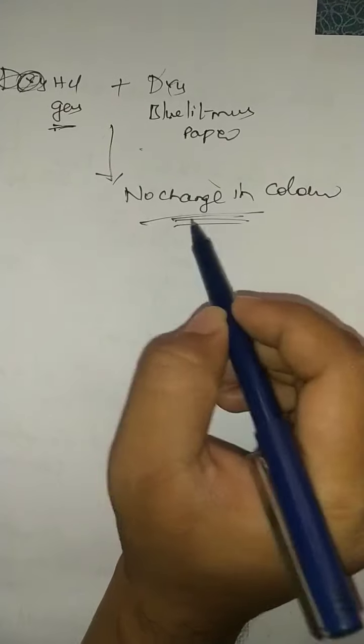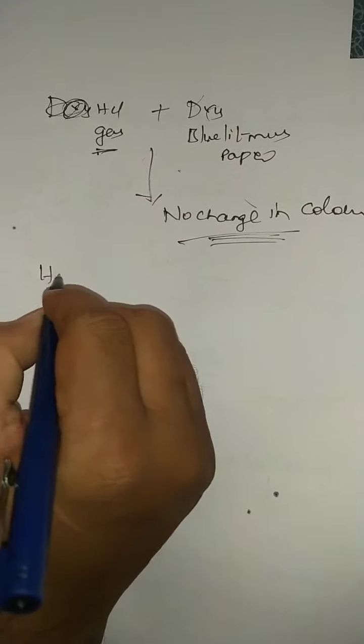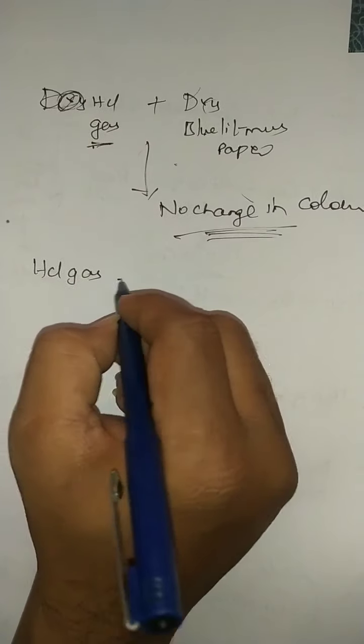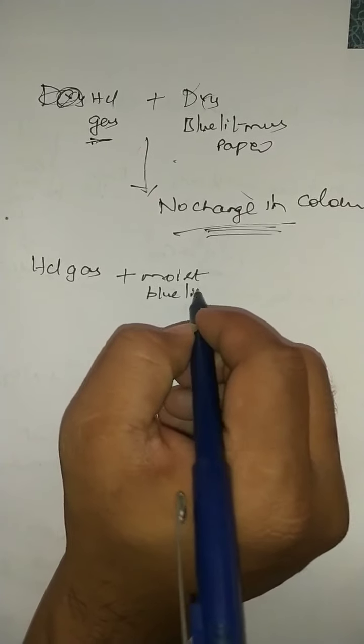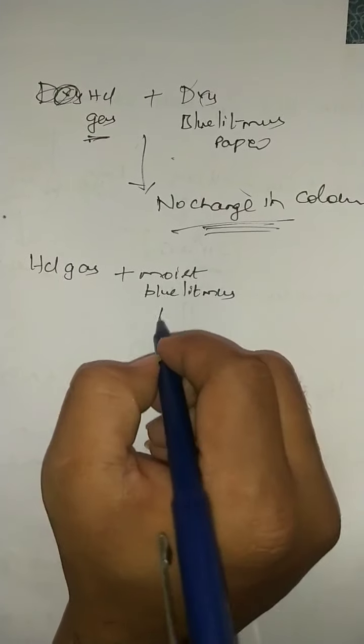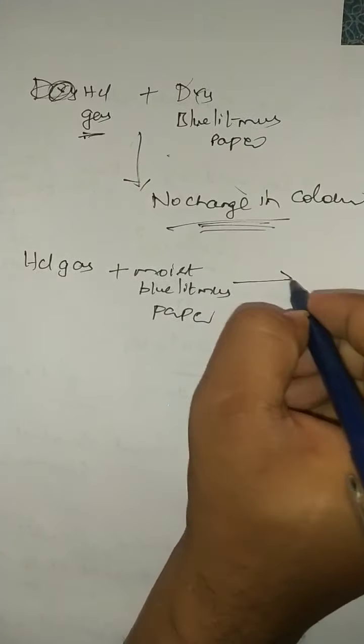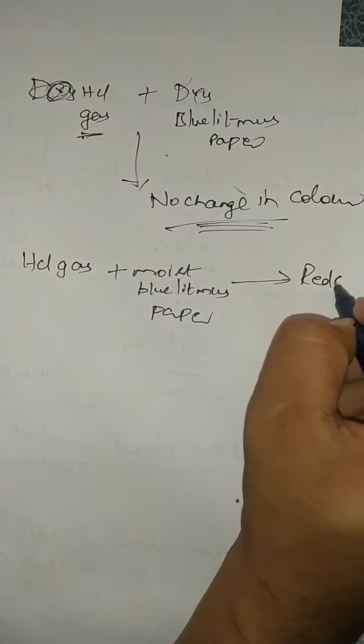In the same manner, if you take HCl gas and pass it through moist blue litmus paper, finally what are you going to get? Red color. There is a color change.